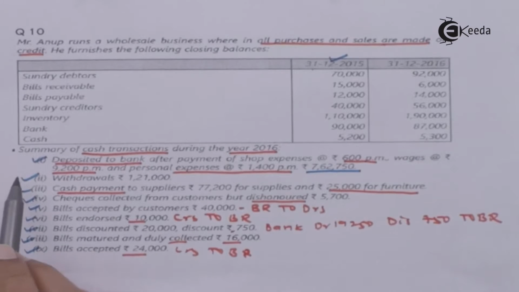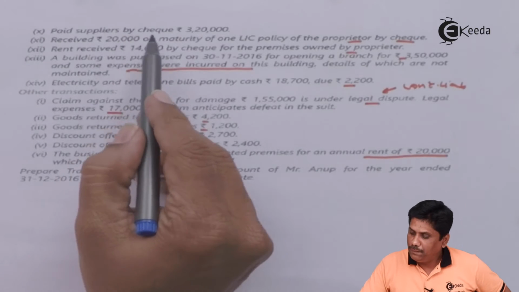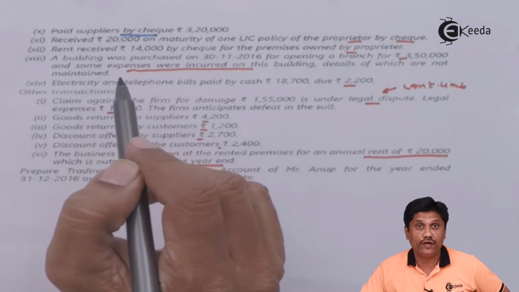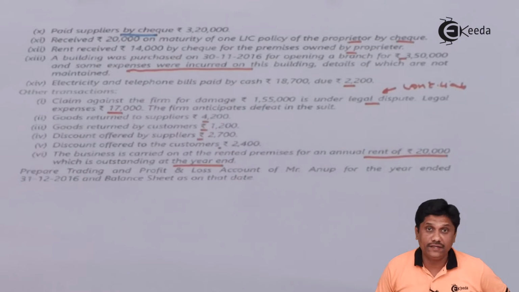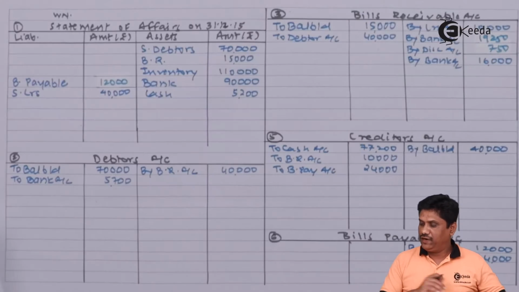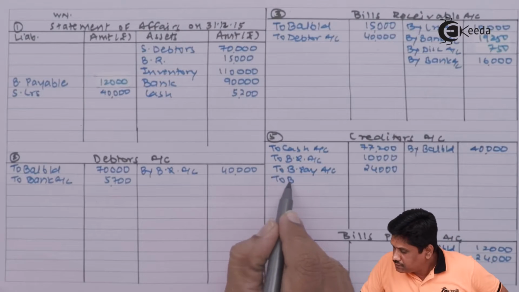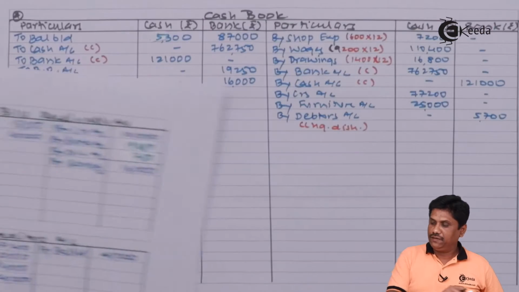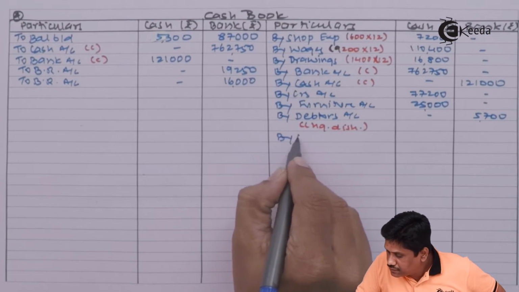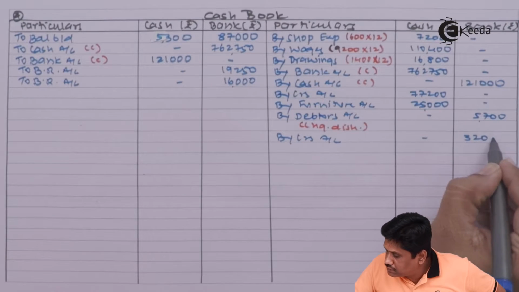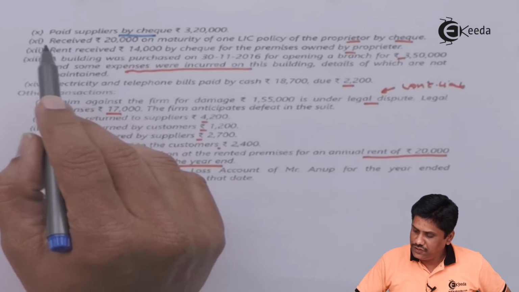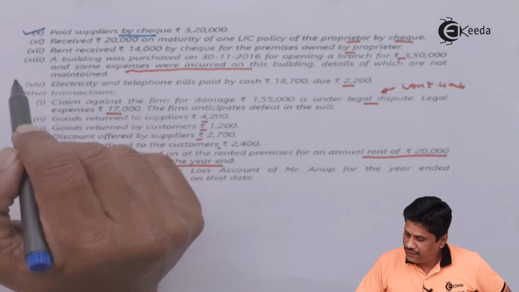In this way, all these transactions are taken care of. Now next, paid suppliers by check 3,20,000. So it is very clear, it is paid by check. So I can say creditors to bank 3,20,000. My entry will be creditors account debit to bank account, so bank account on credit side by creditors account 3,20,000.